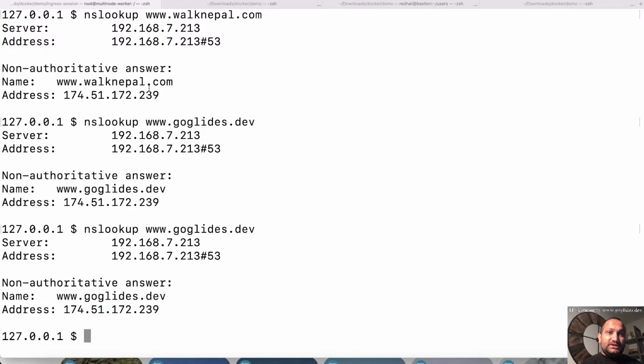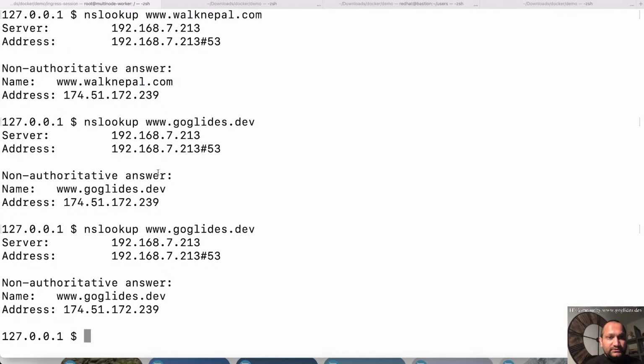The way it works is when you send requests to this DNS name, it goes to this IP address, pointed to it as a record set. And as soon as it reaches that controller or load balancer, in this case the Ingress controller, the Nginx Ingress controller I'm using, it will understand these particular rules. It says, okay, this request is coming from www.waknepal.com. Let me send this particular traffic to some application, because I have the rule and I understand those rules.